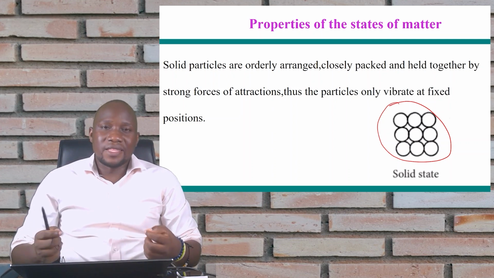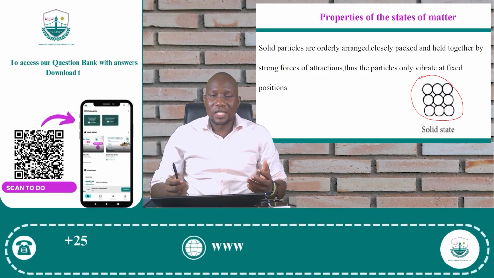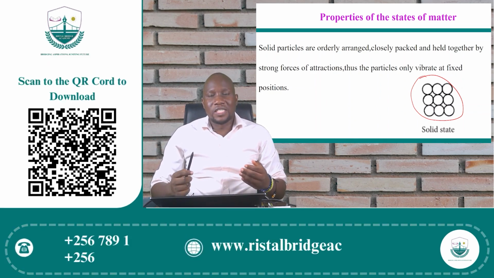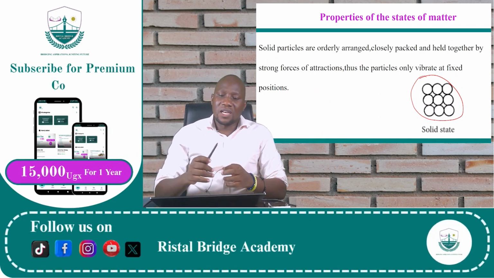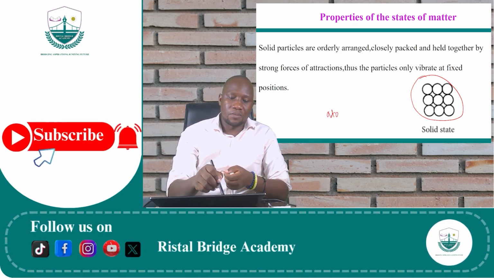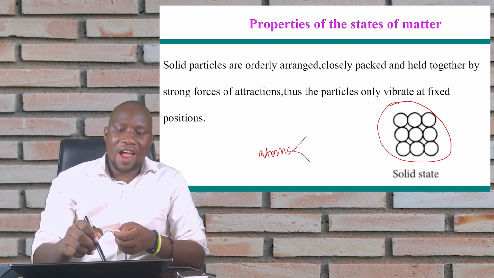But what is within that object that we are talking about? That object, regardless of what it is, has what we call particles. And these particles, we call them atoms. Okay? And these atoms have other particles again.